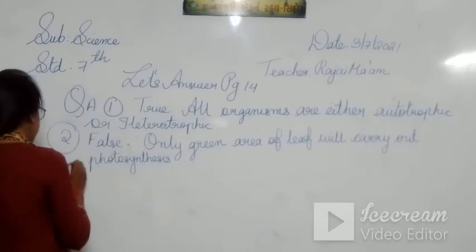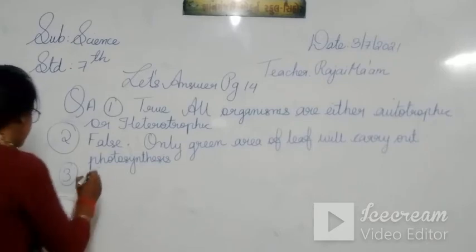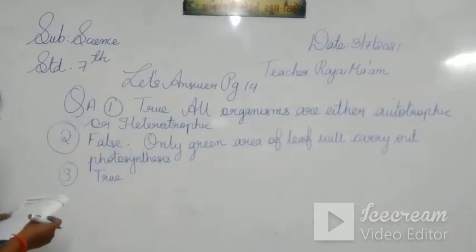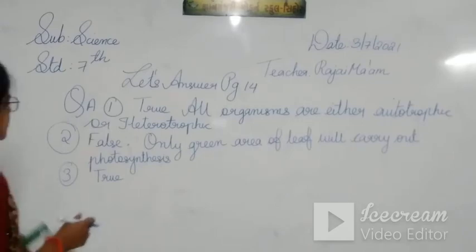Isn't it? Now third one, answer is true.